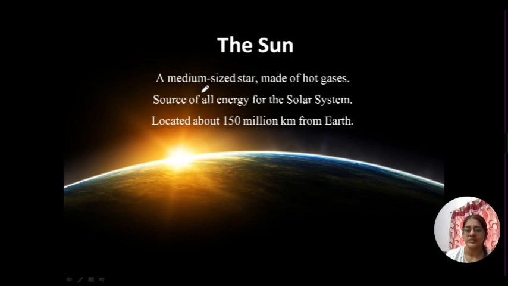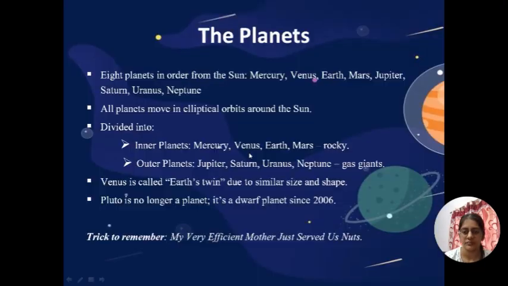So the sun is made up of hot gases. It is the source of all energy. If there would be no sun, then there would be no light, no heat. The earth would not be a livable place, right? And it's the center of the solar system. We learn about the planets, the other members in the solar system, or you can say the sun's family, right?